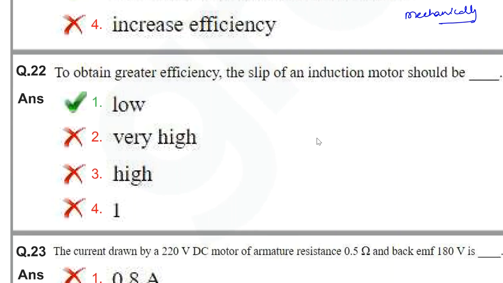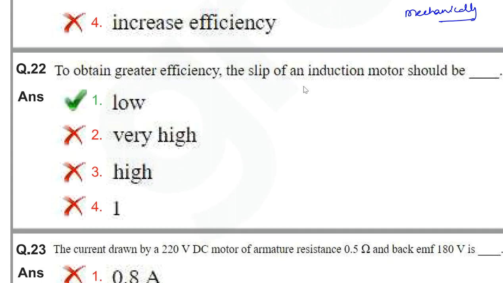Next one, to obtain the greater efficiency, the slip of an induction motor should be. We know the formula, Nr is equal to Ns into 1 minus S. Efficiency is generally Nr by Ns. When you want good efficiency, the S value should be approximately equal to 0, which is practically not possible, but approximately a very small value.